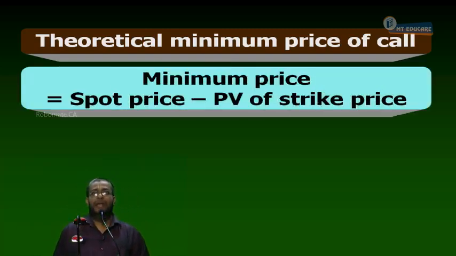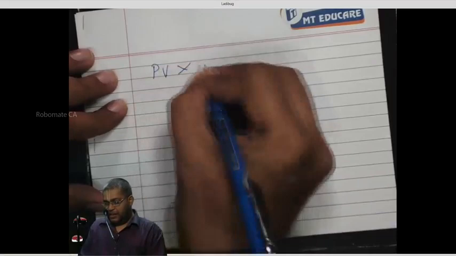Formula. Minimum price is equal to spot price minus present value of strike price. Okay. Now, this time we'll be doing it together. Next time I will not allow you to do the present value of strike price calculation. Okay, write down. Next. Present value of strike price is equal to,